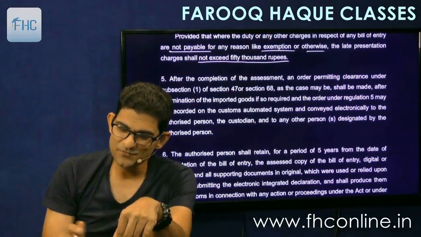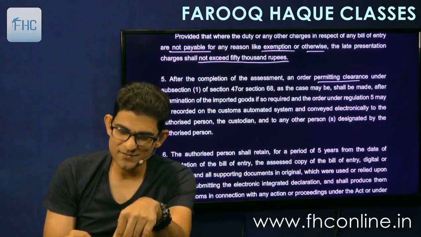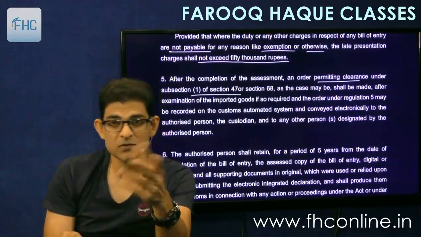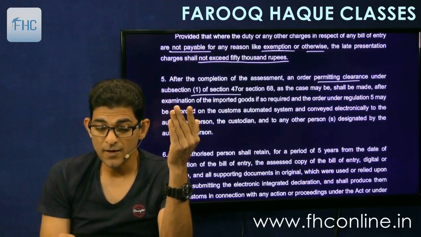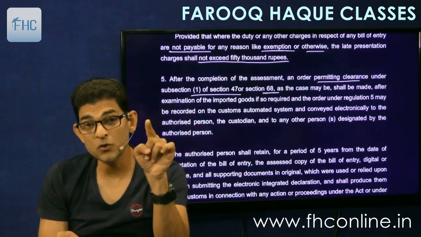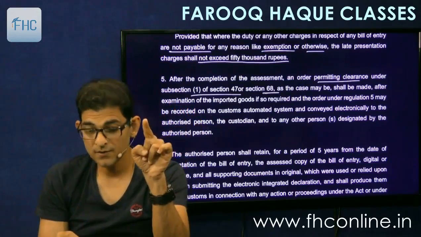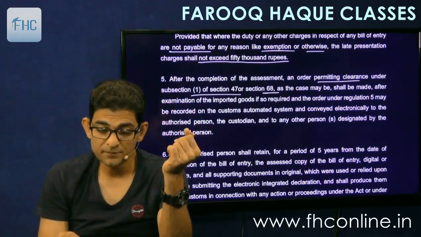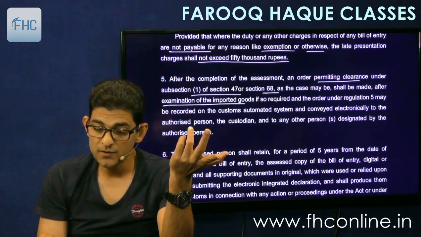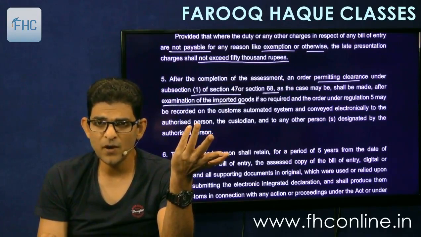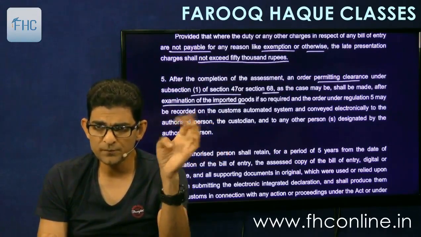Then after the completion of the assessment, an order permitting clearance under 47(1) shall be done. So 47(1) is the clearance order for home consumption, and 68 is the warehousing order for warehousing, as the case may be, shall be made after examination of the imported goods. If so required, examination can be required in some cases, so they will do it.